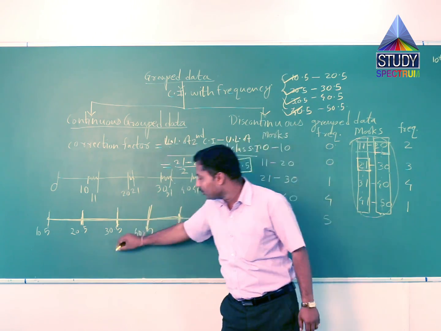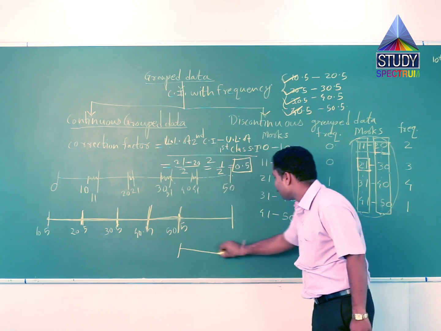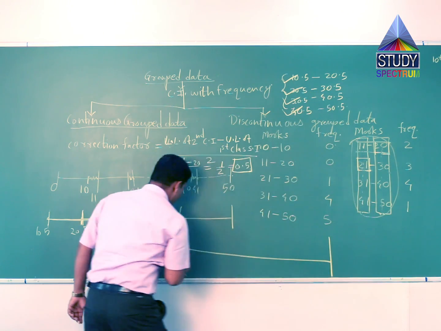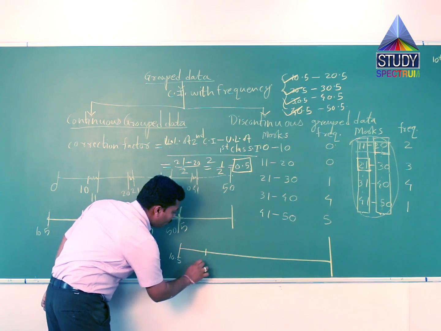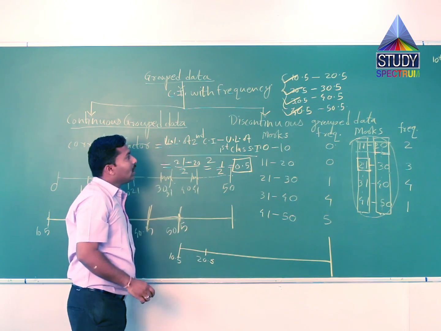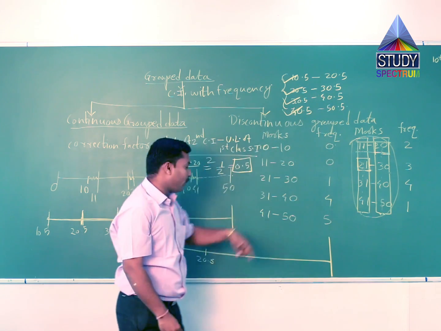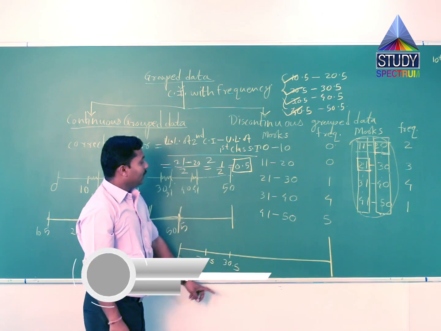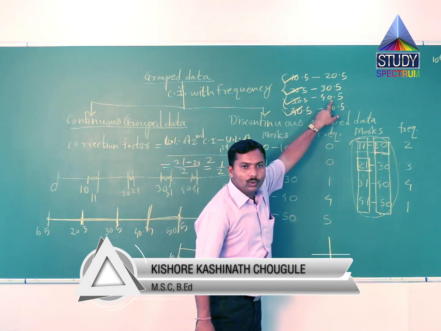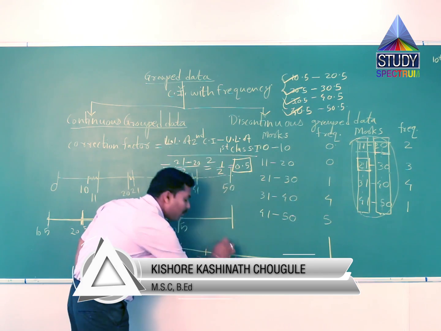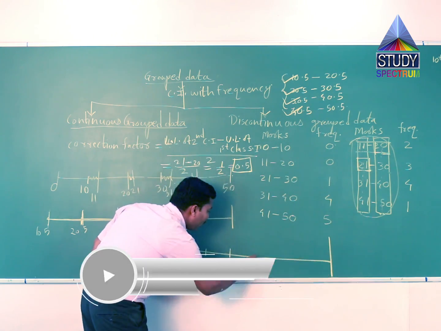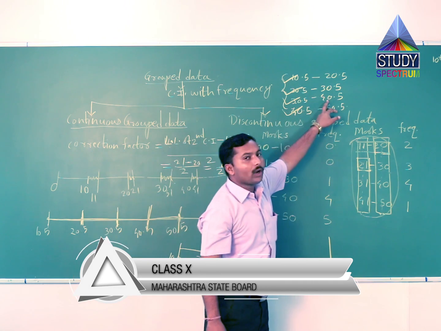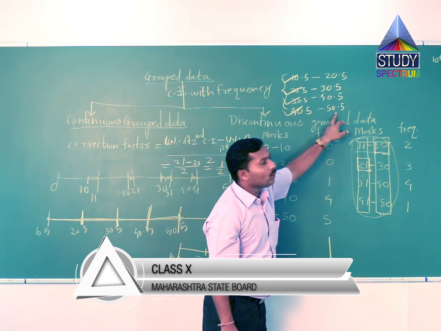We can draw this on the line: 10.5 to 20.5, again 20.5 to 30.5, again 30.5 to 40.5, and 40.5 to 50.5.